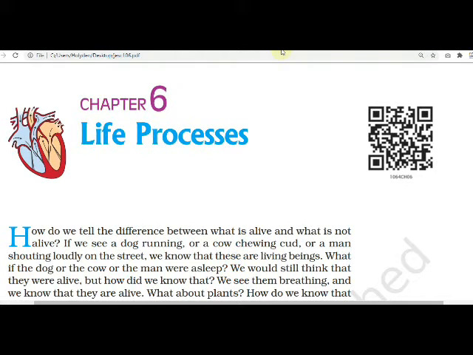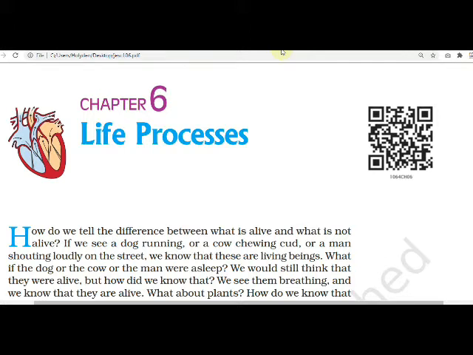Chapter number 6, Life Processes. It is a biological chapter, and in this chapter we are going to see the systems which are present in our body, plant body, everything we are going to see over there. How do we tell the difference between what is alive and what is not alive?